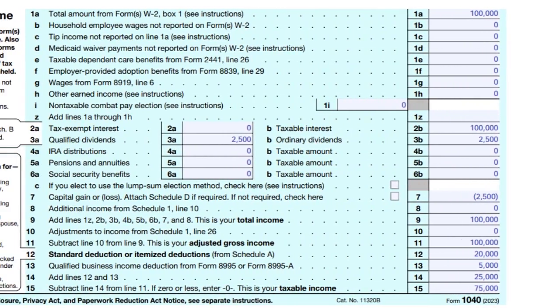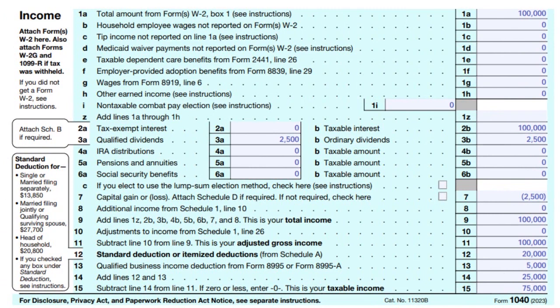So this year I was very lucky. I made 100 grand. And so line 1a all the way through 1g, there are no items. You have some tax exempt interest, none here, but we have qualified dividends, 2,500. And when you add those two, you basically have certain amounts. And then I had a capital loss, so here I would have to attach Schedule D, and 2,500. So you can see that the bottom line is that my adjusted gross income, my AGI, is $100,000. It's pretty straightforward in terms of what you add and subtract.